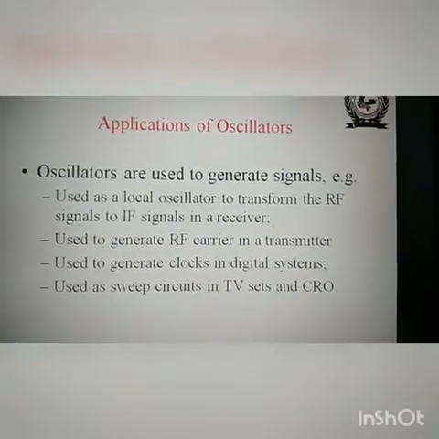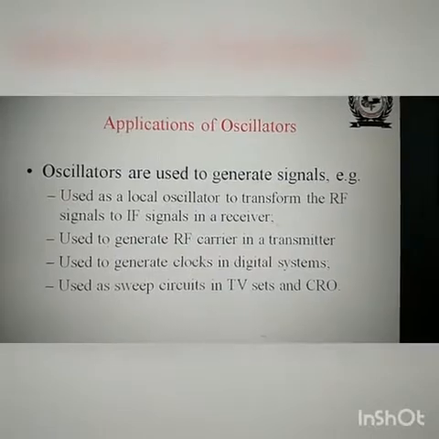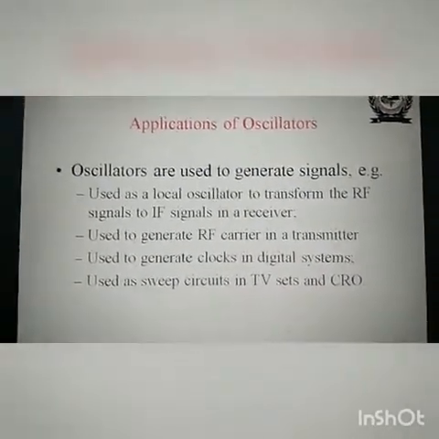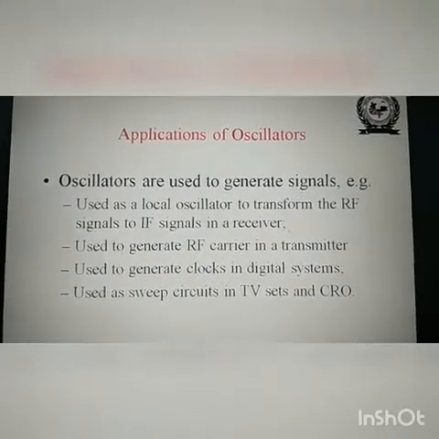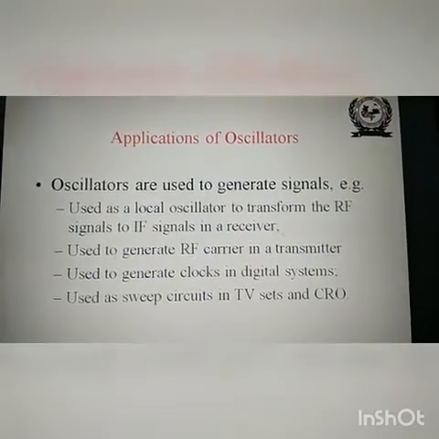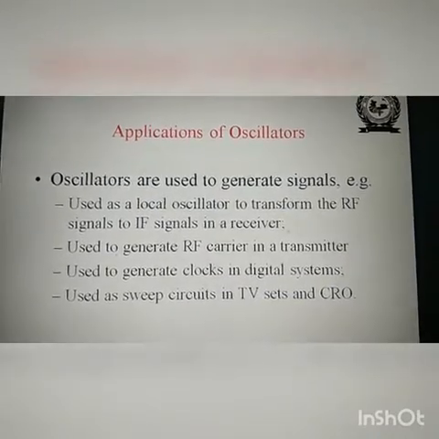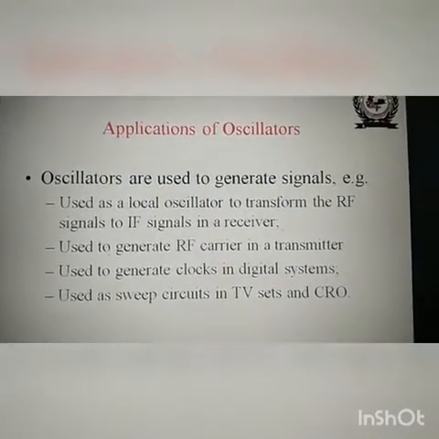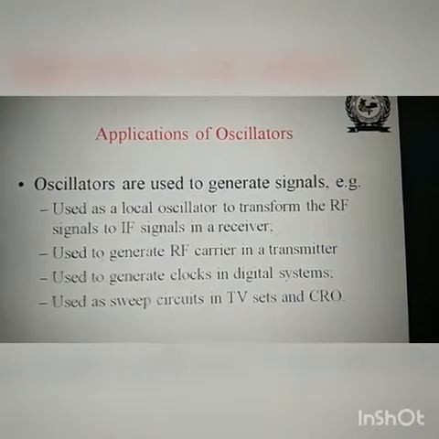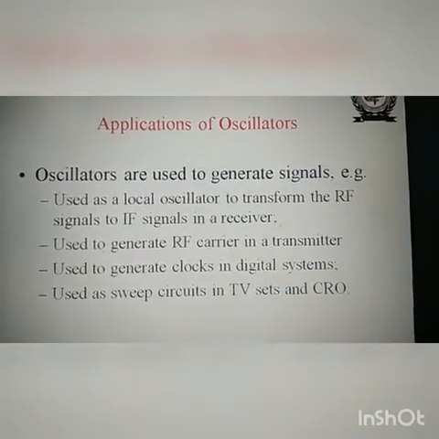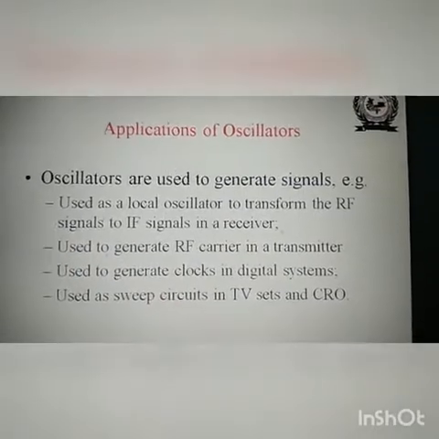Oscillators are used to generate the clocks in digital systems. In a very simple example, we can see the oscillations in a digital clock, which requires a crystal oscillator to produce the clock pulses. They are used in sweep circuits in television sets and CRO.